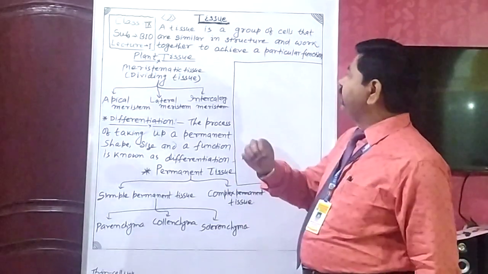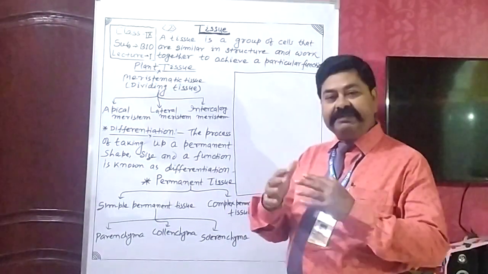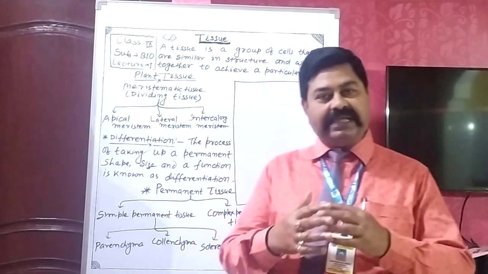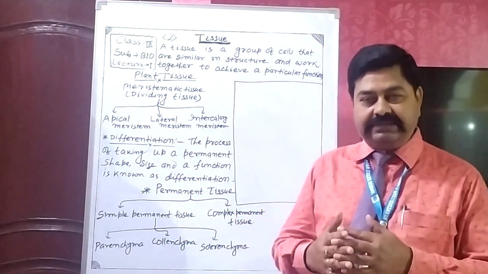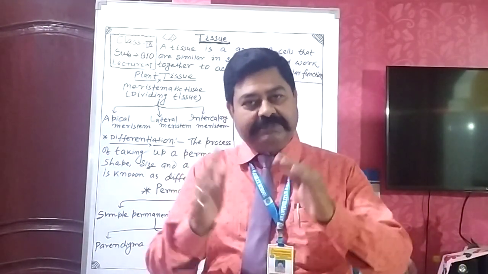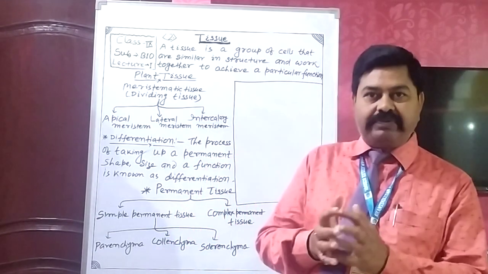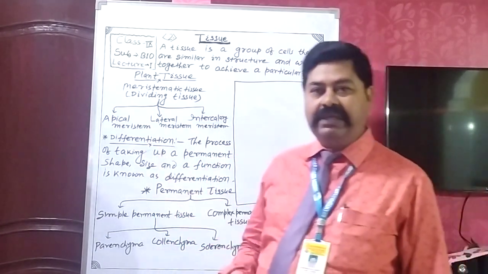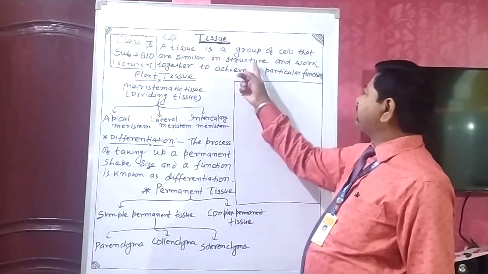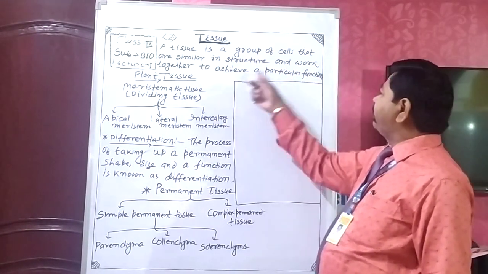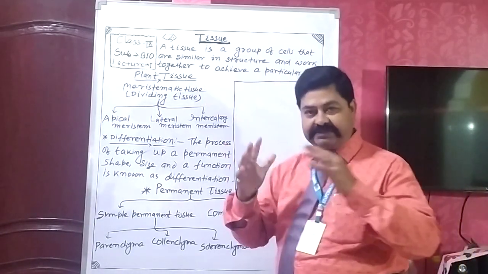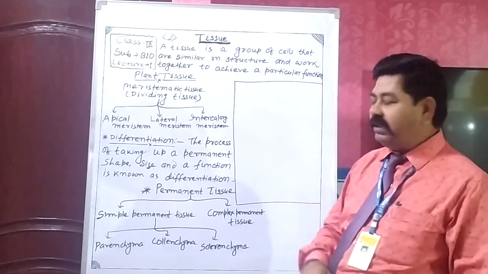So tissue is a group of cells that are similar in structure and function. Because it controls a particular function, similar types of cells combined together and perform a specific function, which is known as tissue. A tissue is a group of cells that are similar in structure and work together to achieve a particular function.